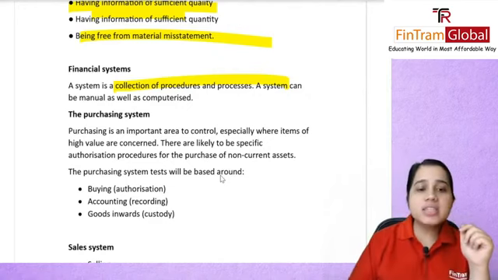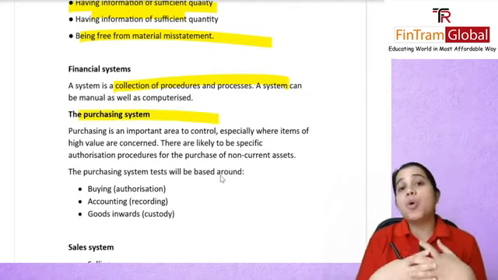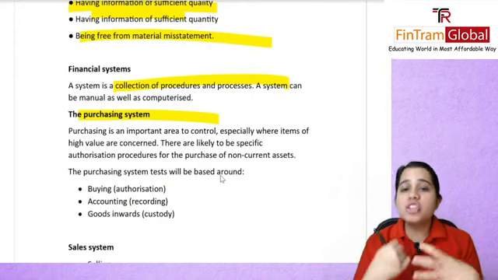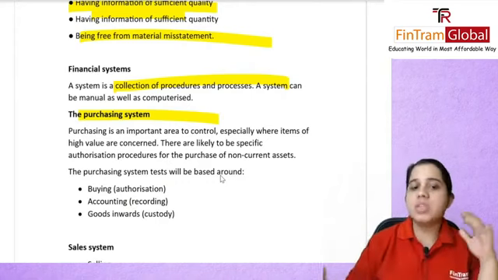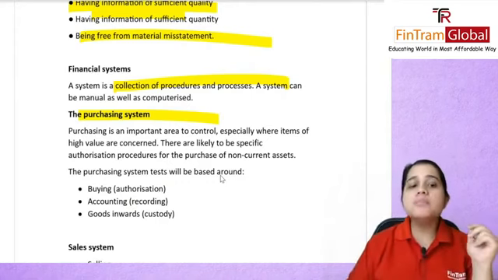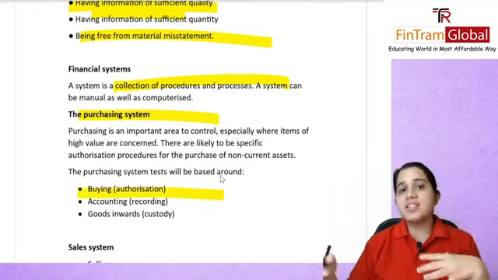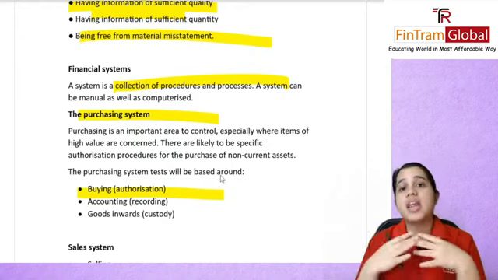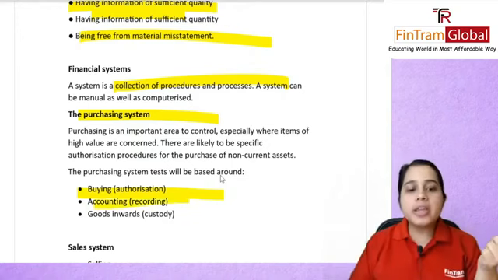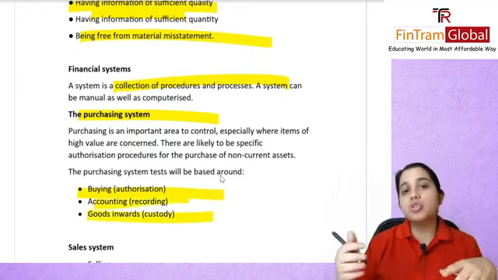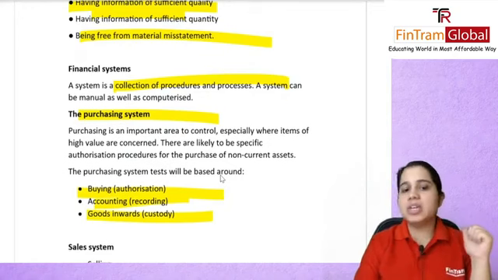So you have your purchasing system. This was an important area to control because you are purchasing raw materials or items, and you will have to go through some sort of authorization. So when buying, you will probably need an authorization, with a limit that only a certain person can authorize. You will be recording it, which comes under accounting, and of course goods inward, that is, who will keep them safely, in custody.